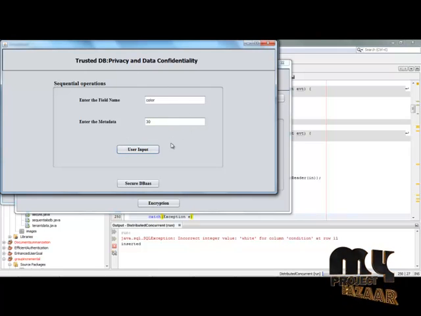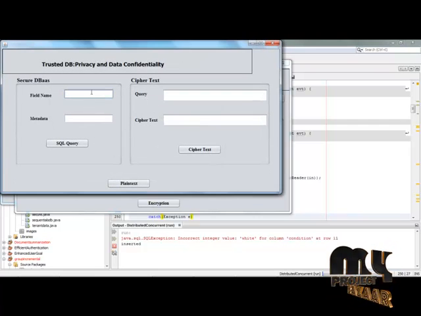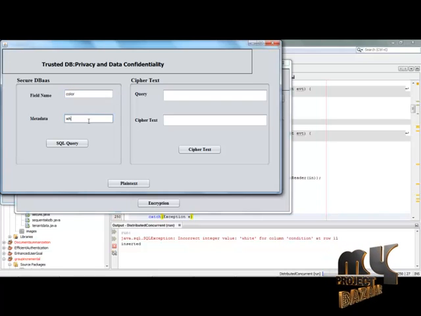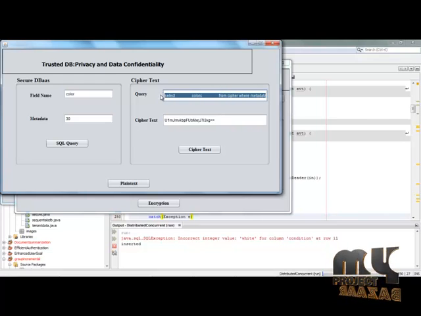The query is not displayed here, only the user input is displayed. If the user wants to view the query, just click the secure DB operation and select the field name as color, and perform the same operation as in the earlier stage. The respective query for the user inserted data can be viewed here. This is the query generated for the respective user operation.